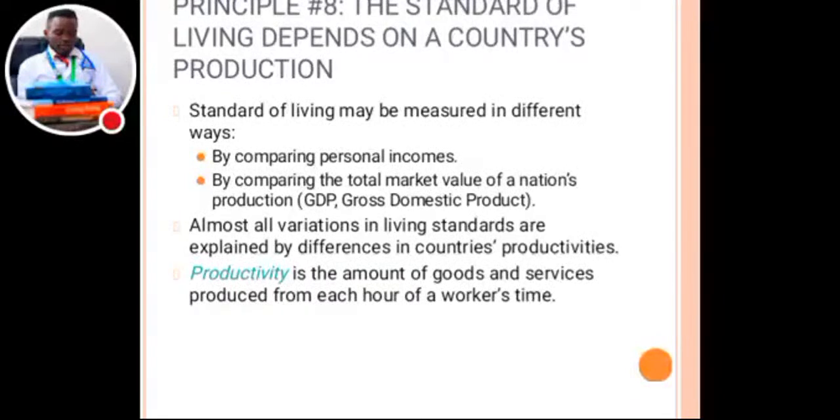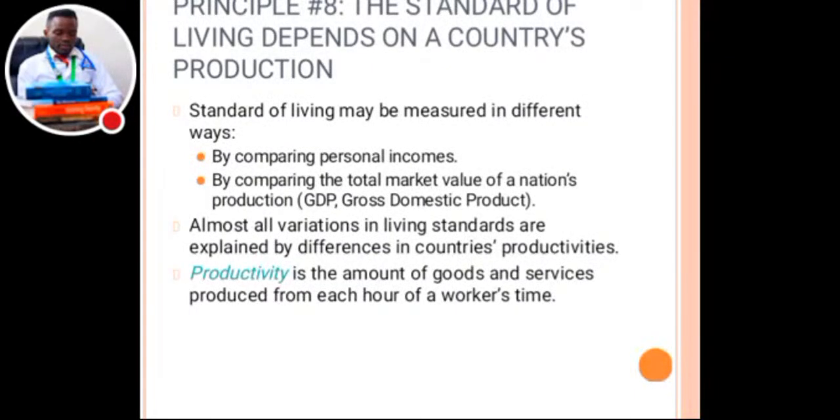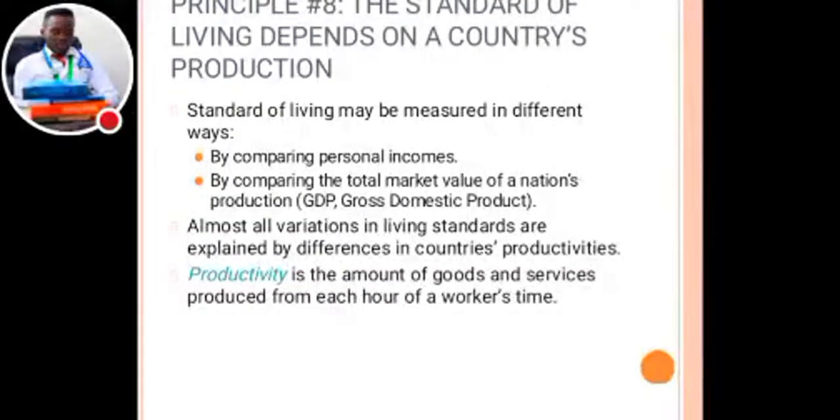If we want to improve our standard of living, it is entirely dependent on the country's production. When the country is producing more goods, guess what? The standard of living will be improved. But if the country's production is very low, guess what happens?